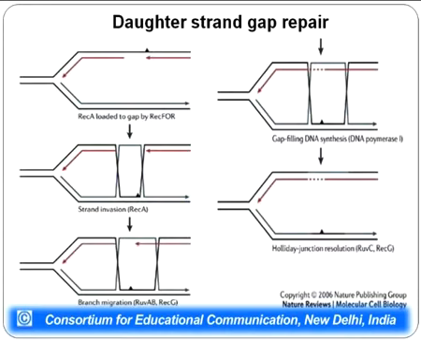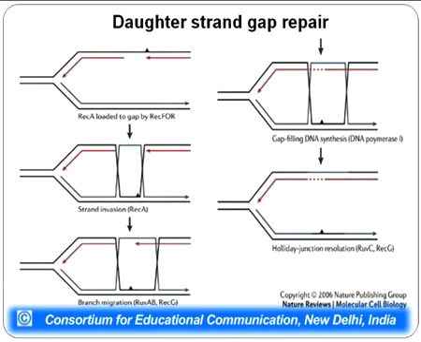The daughter strand gap repair requires RecA protein. RecA is a protein which is involved extensively in repair of the DNA, and also in recombination of DNA. So RecA protein is loaded onto the gap created on the newly synthesized strand. Whenever there is a lesion in the parental strand, there will be a gap in the daughter strand which is getting synthesized. So in this particular gap, RecA protein will be loaded by RecF protein.